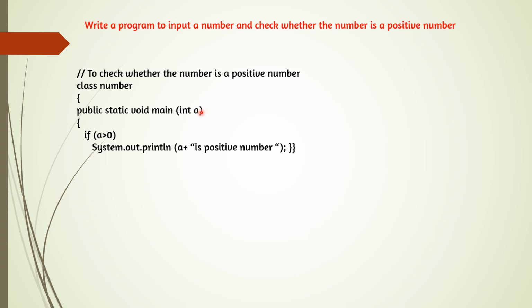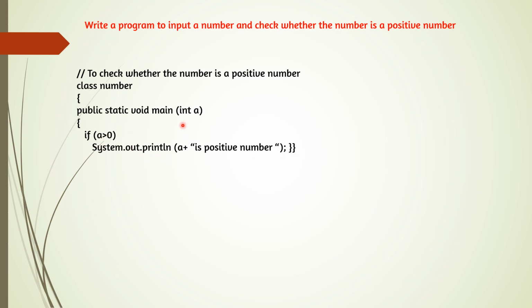Here we are accepting the number by BlueJ function inputInt. In the coming programs we'll be using the Scanner class, but in this program we can input the number by the BlueJ function inputInt. And here one brace below the public static void main. So one brace below class and one brace below public static void main. These two braces will be closed when the program stops. Here we can see it is closed.